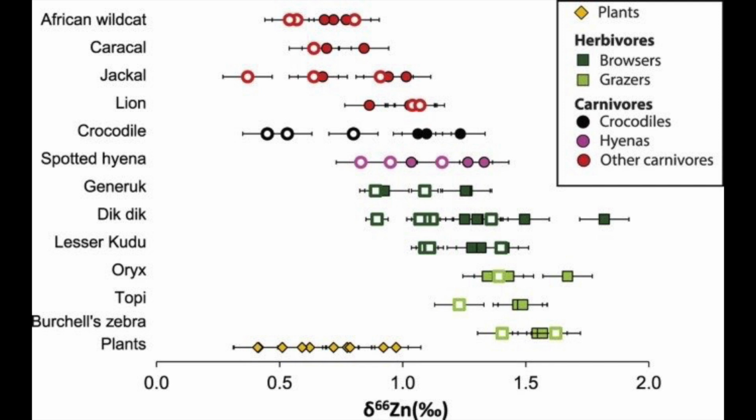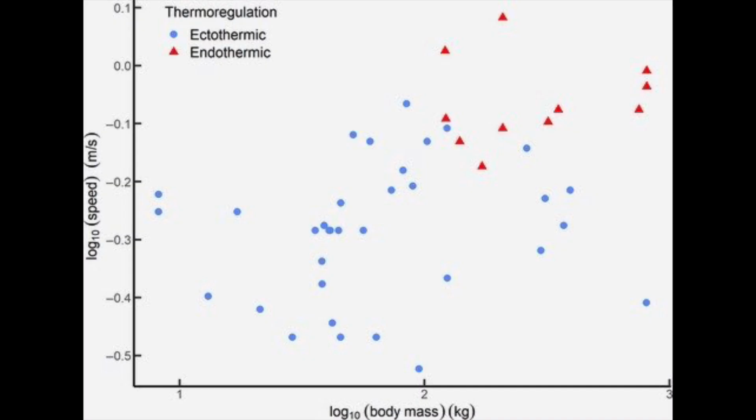Figure 2, the graph from the study Zinc Isotope Ratios of Bones and Teeth as New Dietary Indicators by Clairvia-Jouen et al., shows a trend of zinc concentration as you move up in trophic level. Zinc 66 is accumulated in primary consumers, and its concentration diminishes significantly as you get into the secondary and tertiary trophic levels. Figure 3, the scatter plot from Endothermy Makes Fishes Faster by Lucy Harding et al., shows a strong positive correlation between endotherms of higher mass and higher speed. Data shows our Megalodon was clearly an endotherm at the apex of the trophic pyramid with very high cruising speeds.